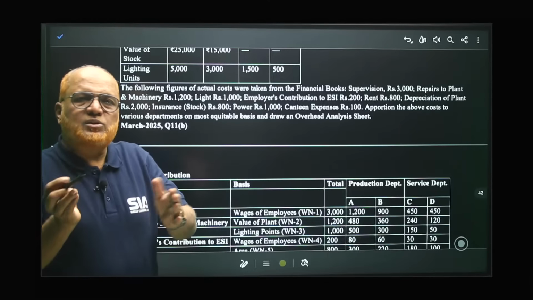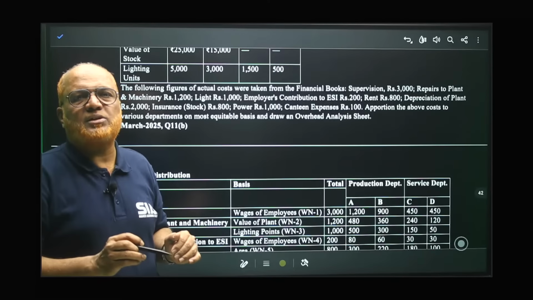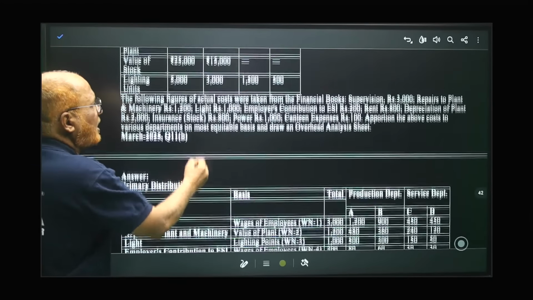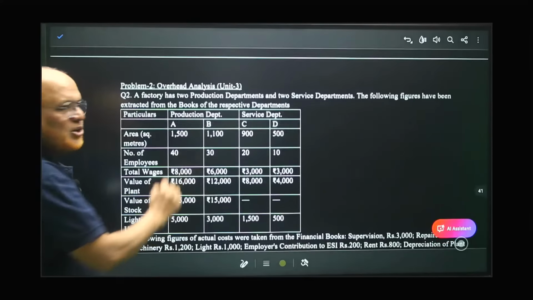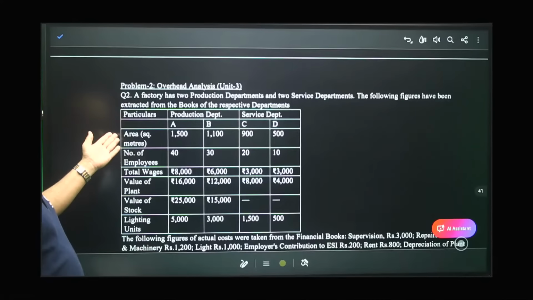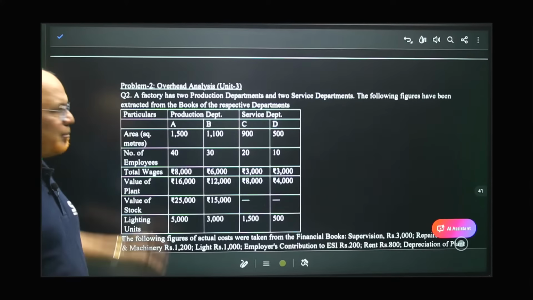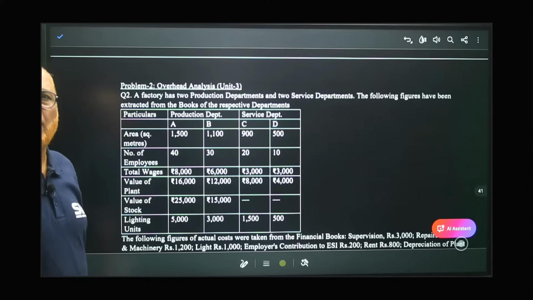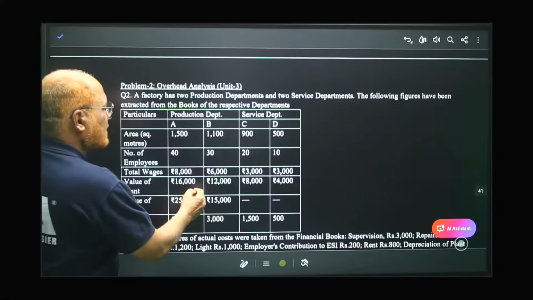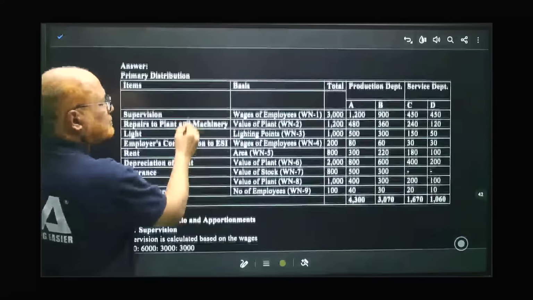So which basis to use for which expense, that we must know. For that purpose we are given here the information regarding area, number of employees, wages, value of plant, value of stock, lighting points. By using this basis, we apportion, we divide. That's it. This is the problem.